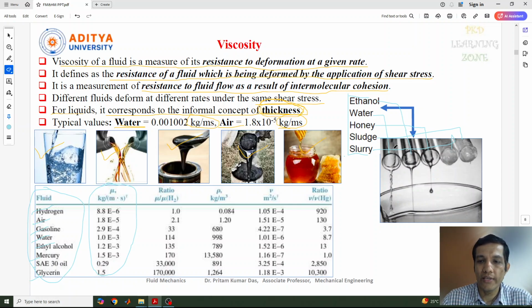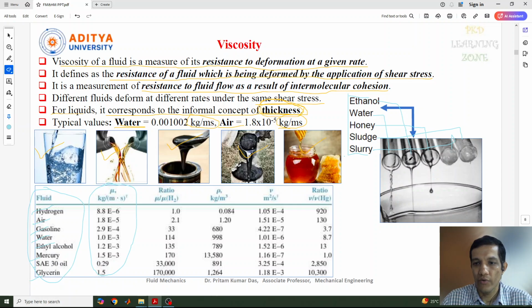Now if you pour this liquid with some bending, you can see the water is coming a little bit faster than the other liquids, because as I told you, this depends upon the thickness of the liquid. Based on the thickness and viscosity of the fluid, it flows in pipes or tubes. So the water will come very fast compared to the others.